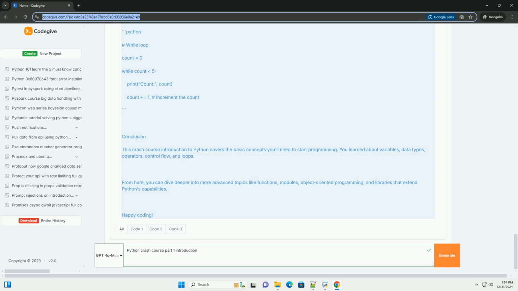Example. Python. Variables. name equals Alice, string. age equals 30, integer. height equals 5.5, float. is_student equals True, boolean. print name, age, height, is_student.